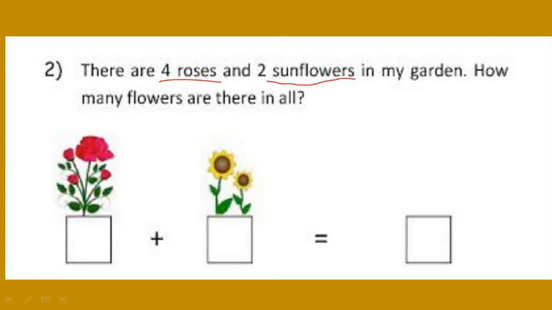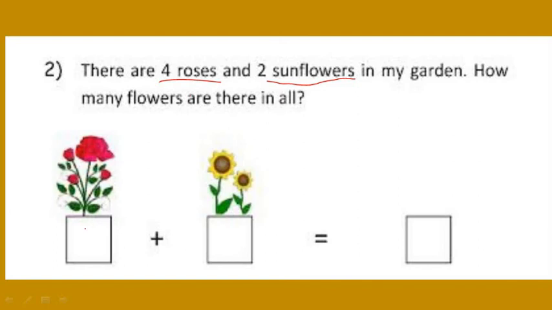Now I want to know that if I have 4 rose plants and 2 sunflowers, then in total how many plants I have? If I want to say to someone that I have this many plants in my garden, so if I want to count this together, what should I do, my dear students?